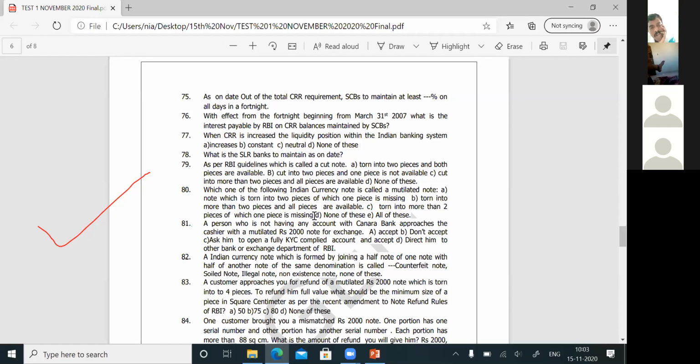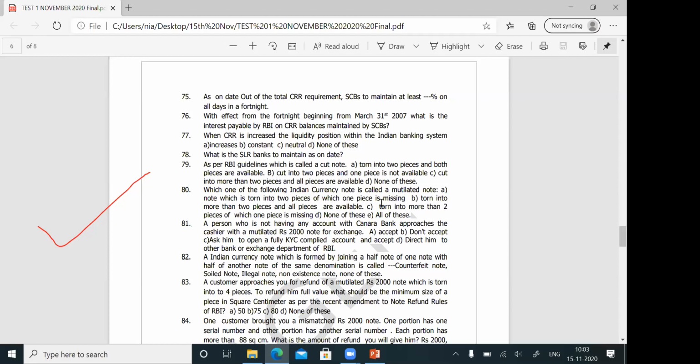A note torn into 2 pieces, of which 1 piece is missing. A note torn into more than 2 pieces, all pieces are available. A note torn into more than 2 pieces and 1 piece is missing. None of these, all of these. Answer for question number 79 is all of these.